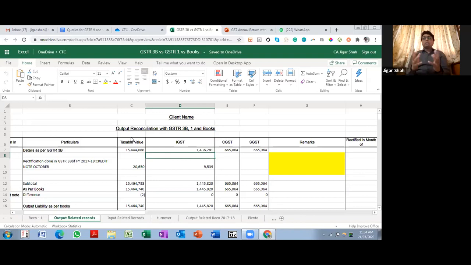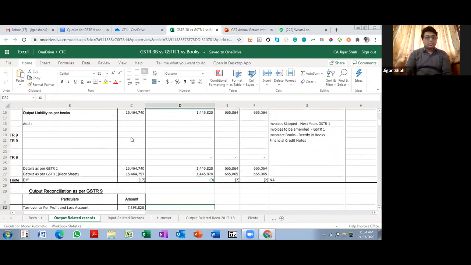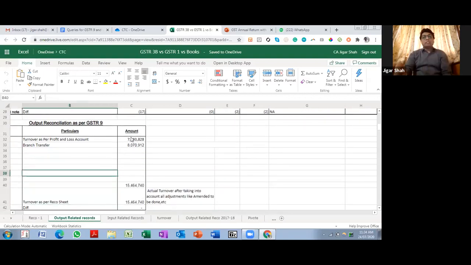So the reasons for reconciliation might be different, and that will completely be on a case-to-case basis. But the core idea is that everything has to be reconciled as per books. Thereafter, once these details are there, we have an output reconciliation.